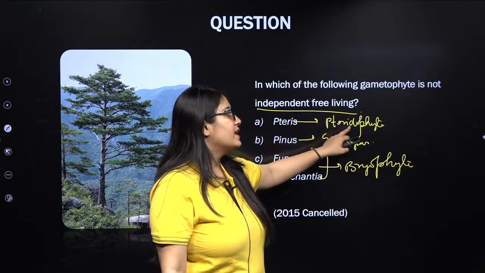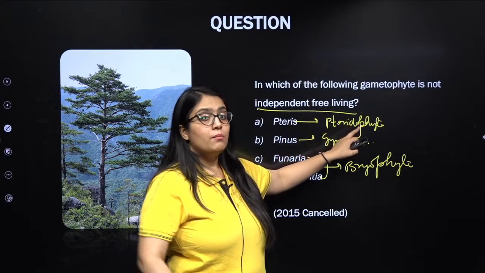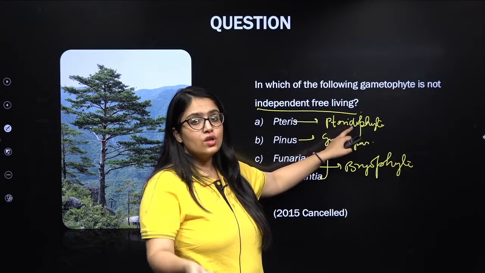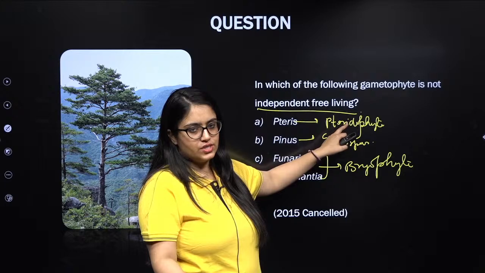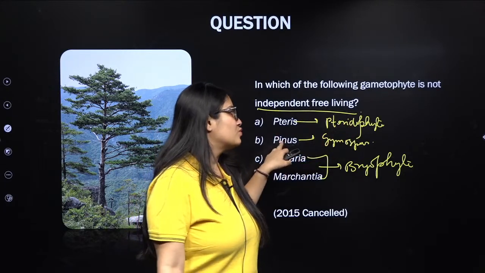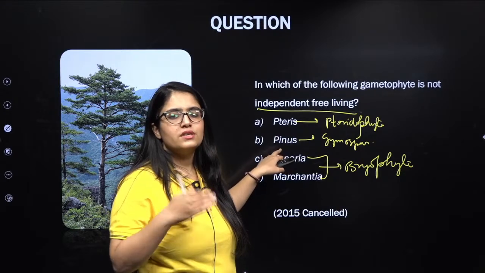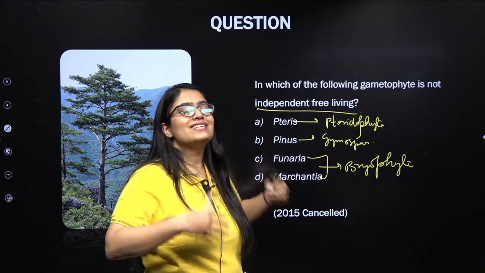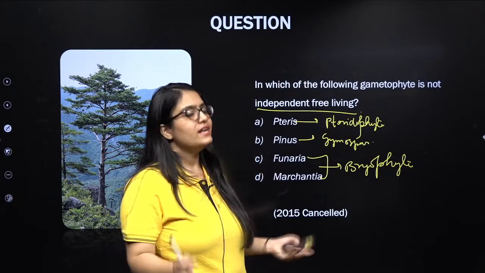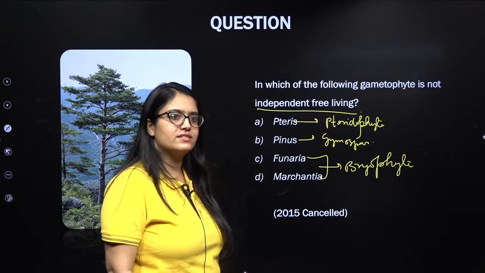In pteridophytes the main plant body is the sporophyte, but the gametophyte, my dear students, especially in homosporous species, is independent and free living. But when it comes to Pinus, gymnosperms and angiosperms, the gametophyte is born and develops on the parent sporophytic body. It does not have an independent free living state.